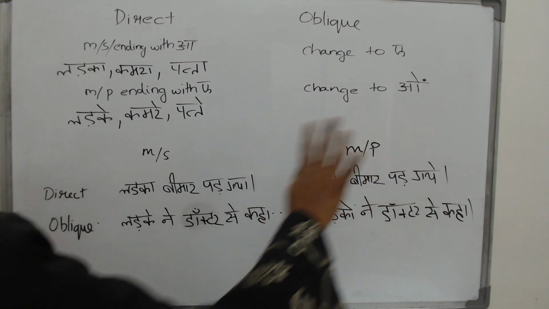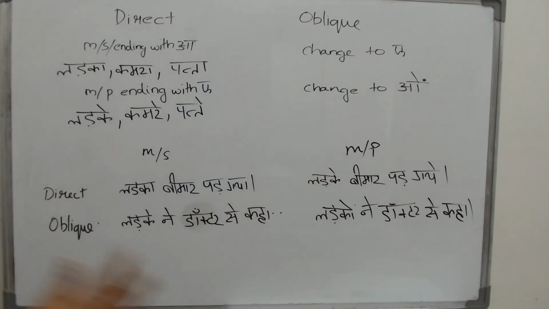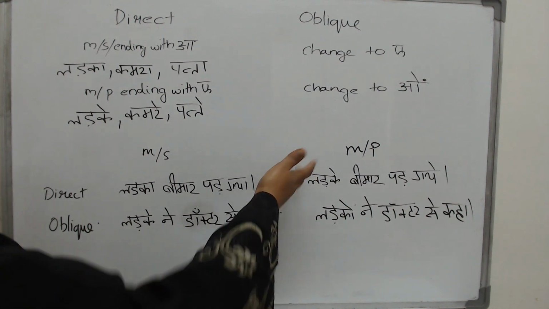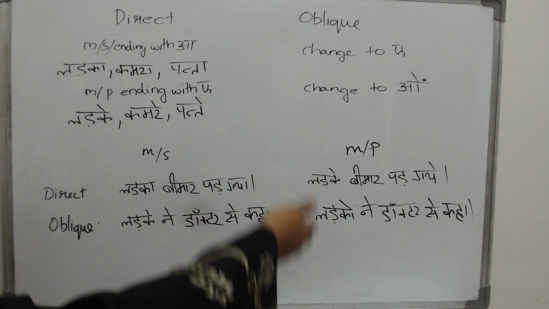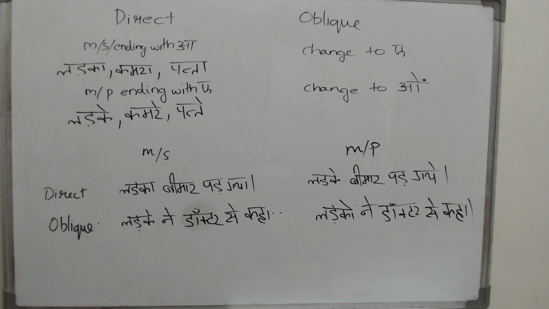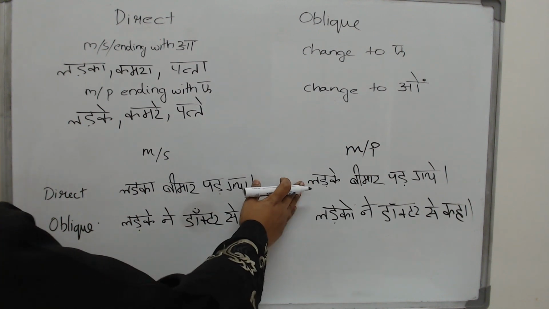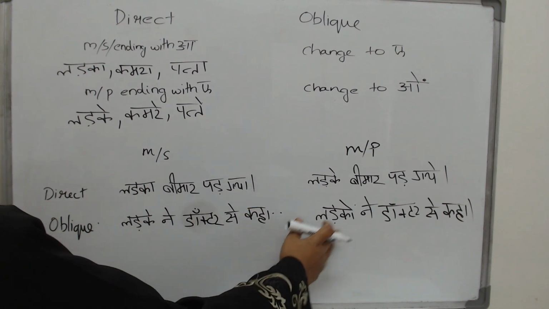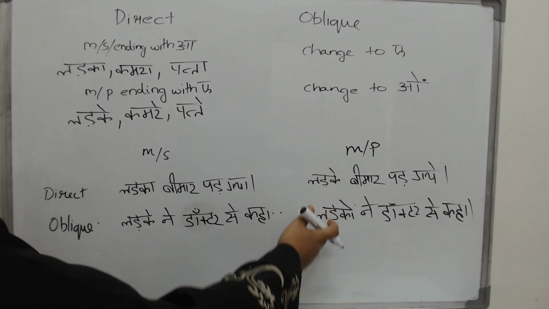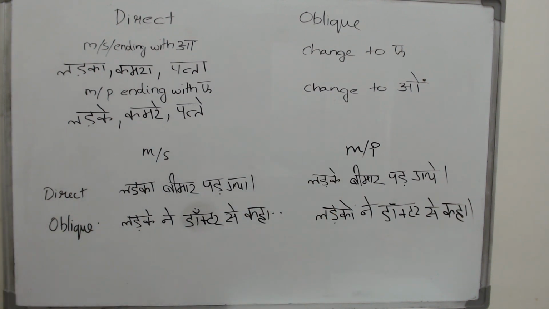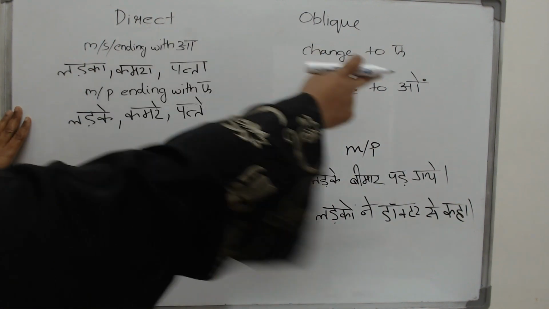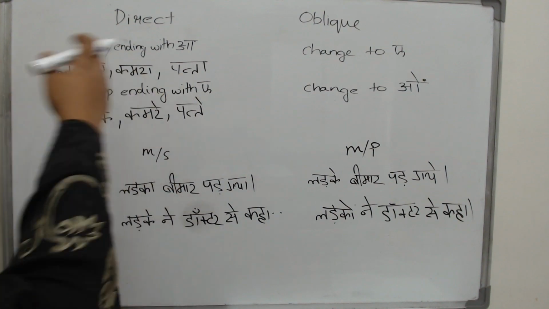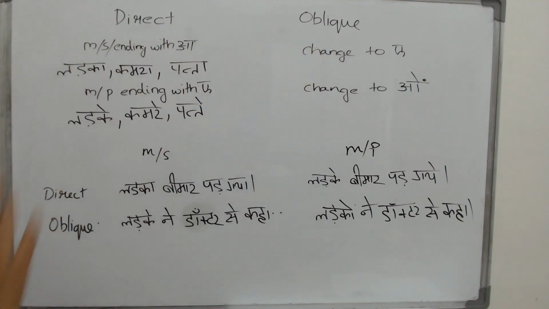Ladke beemar pad gaye. Now suppose it is a boys hostel. Instead of just one boy falling ill, now we have 10 boys falling ill, and all of them are going to the doctor and saying something. But then only in the first place you will say ladke. In the second place, even if they are plural, you will say लड़कों ने डॉक्टर से कहा. So you see the difference here. A changes to A, and A, what is already A, that will change to O.